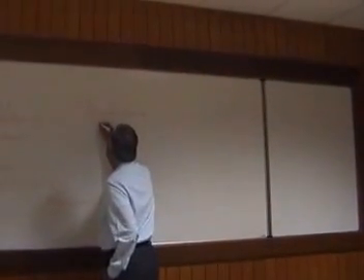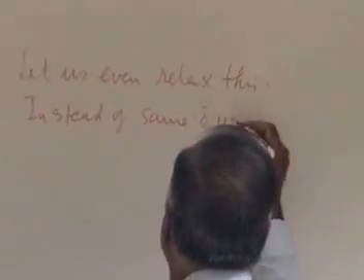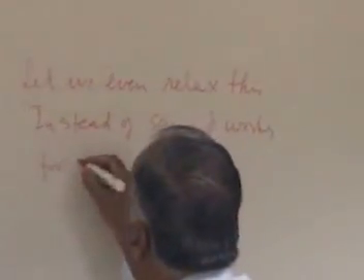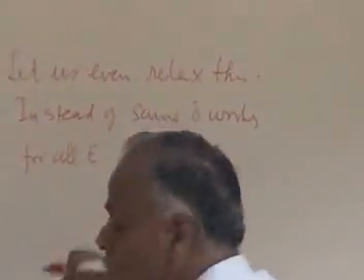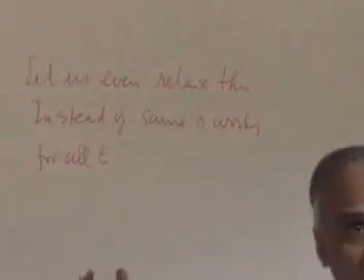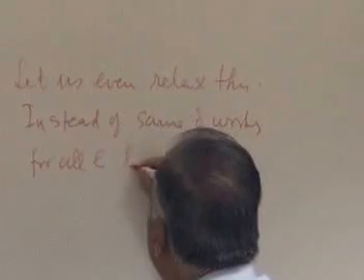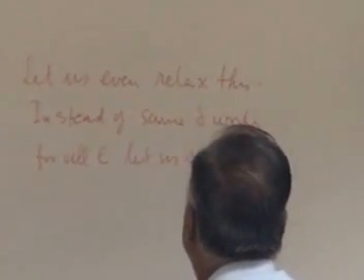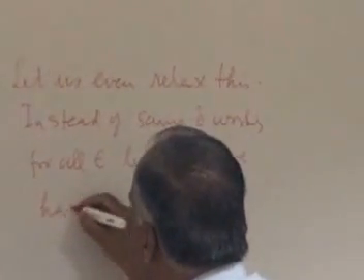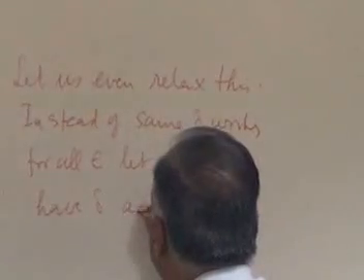Instead of the same delta working for all epsilon, now we are no longer asking uniform convergence, we are asking less. For epsilon, let's say we have delta adjusted with epsilon.